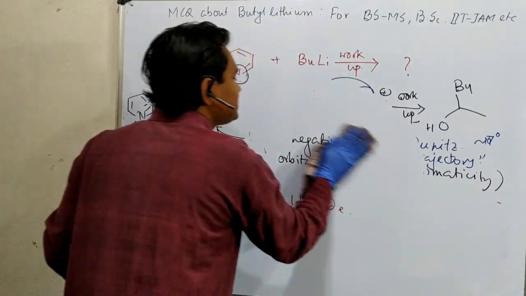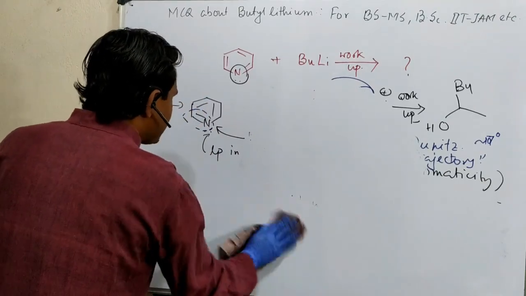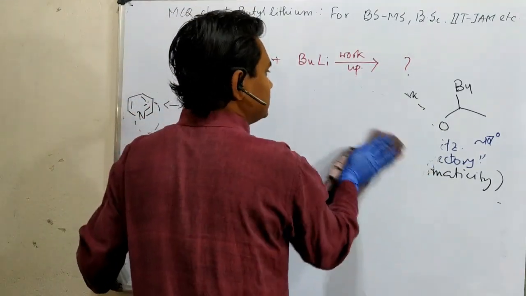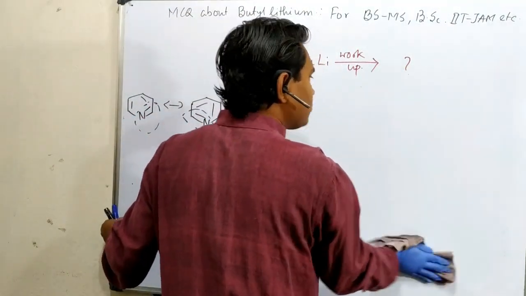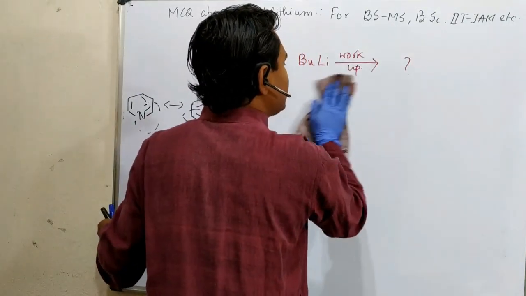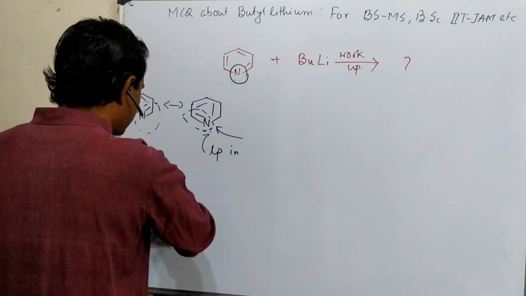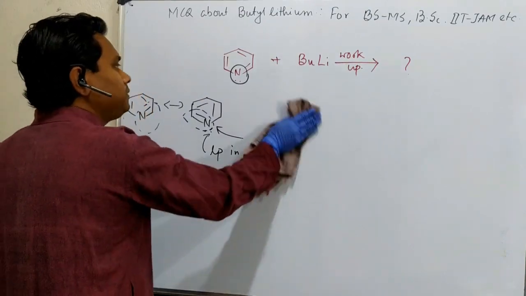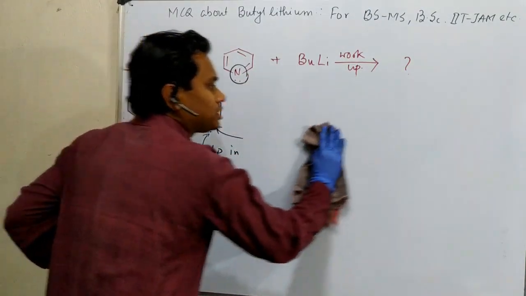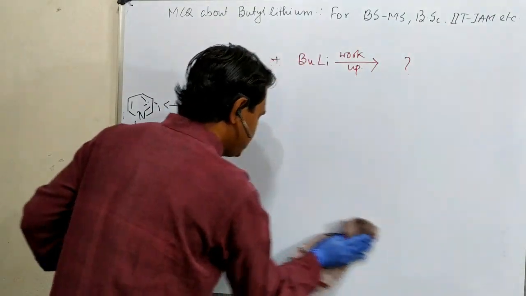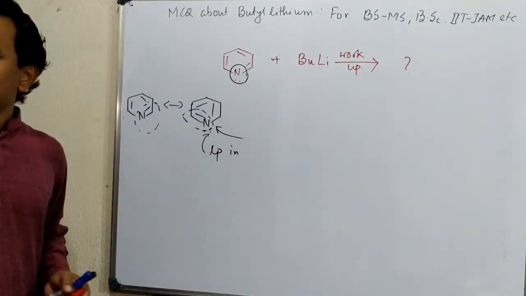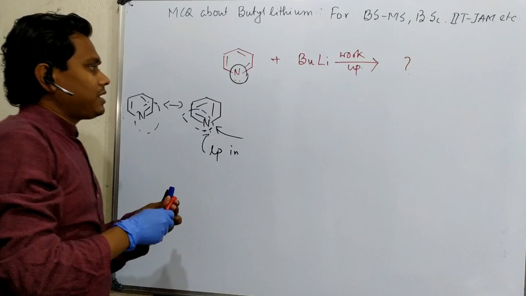Now, what is happening in the case of pyridine? From our discussion, what did we learn? That pyridine is aromatic, it's true, but sometimes it acts like a carbonyl derivative, or better, actually an imine derivative, which likes carbon. So the question is, if it's carbon, is an addition reaction possible? Fine. Now to another two question analysis.